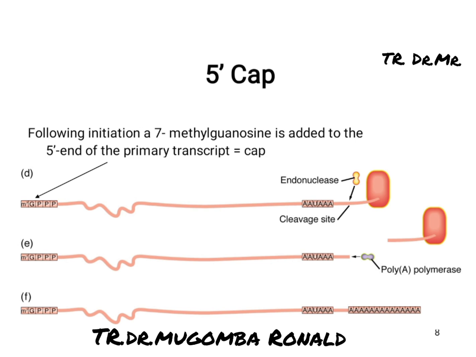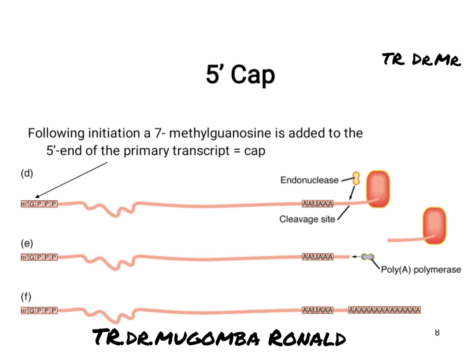So you can clearly see that we have added a cap at the 5' end of the RNA. It was originally like this, and now you have added a 5' cap. I've told you the 5' cap is made up of a methyl group and guanosine triphosphate. So a methylated guanosine triphosphate is added at the 5' end of this heteronuclear RNA.